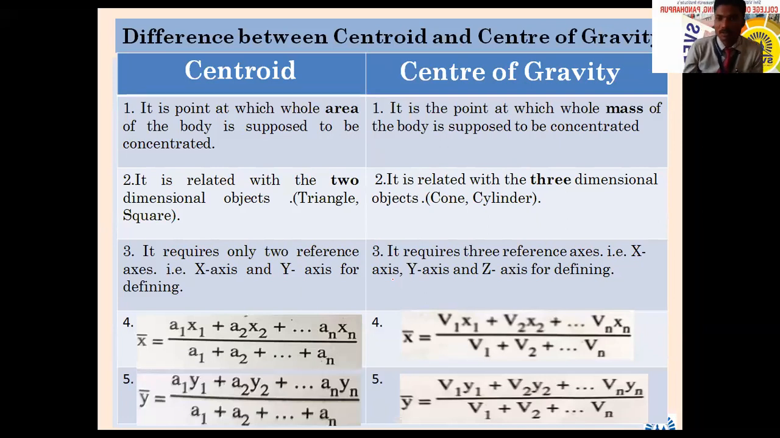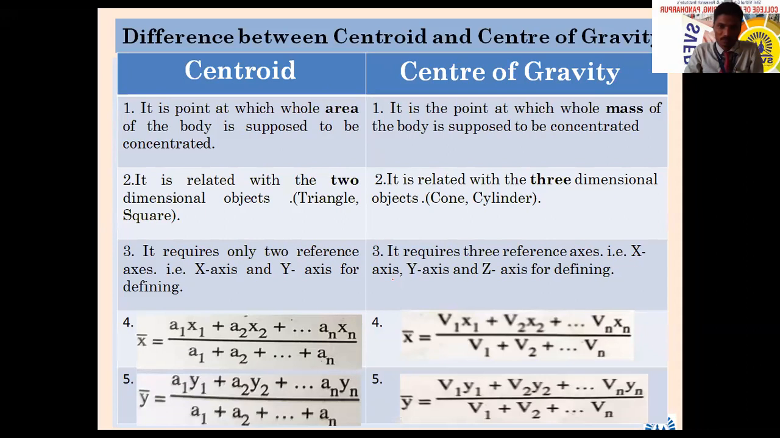What is that? Centroid and center of gravity. Most important. First point from the syllabus. What is centroid and what is center of gravity? Actually, these two terms are a little different. It is a point at which whole area of the body is supposed to be concentrated, that we are going to call as a centroid. Area, it is related to area. What is a center of gravity? It is the point at which whole mass of the body is supposed to be concentrated.